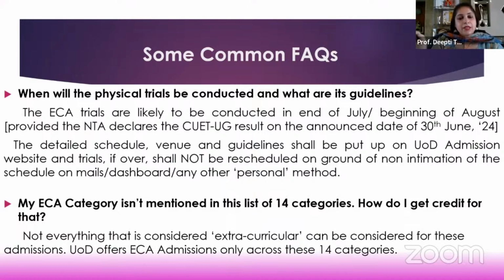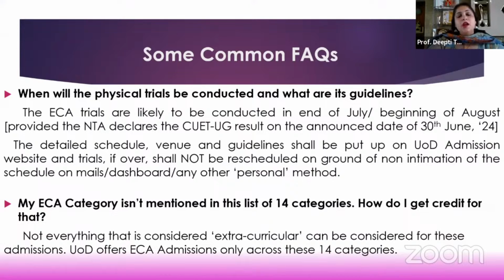All these detailed ECA category-wise guidelines will be published with the trial schedule, stating what is allowed and what is not allowed. You can go by the past guidelines which were uploaded. More or less, they'll remain the same with minor tweakings here and there. That can form your basis to prepare for your trials. But again, you will not be getting personal intimations about the trial timeline.